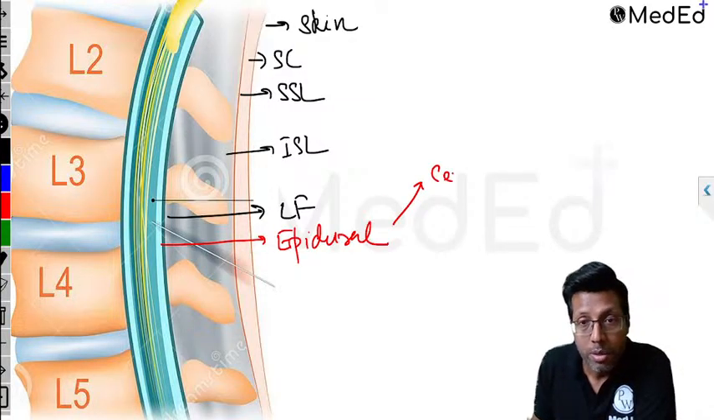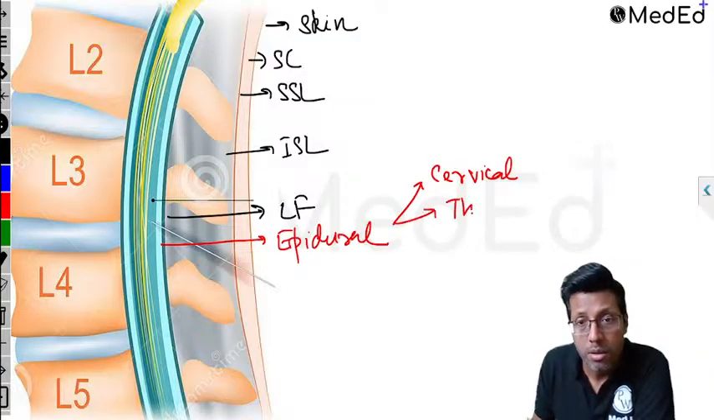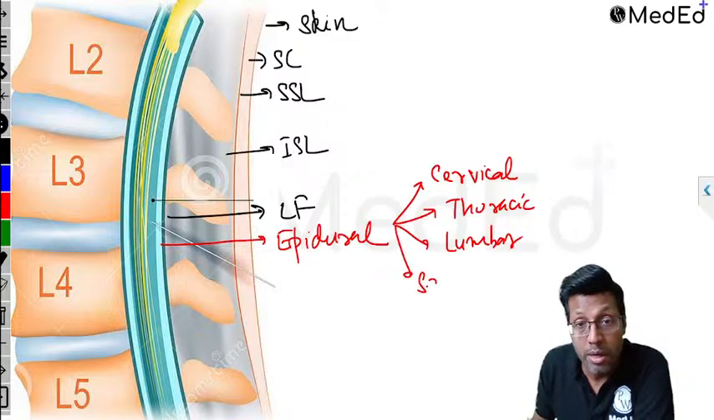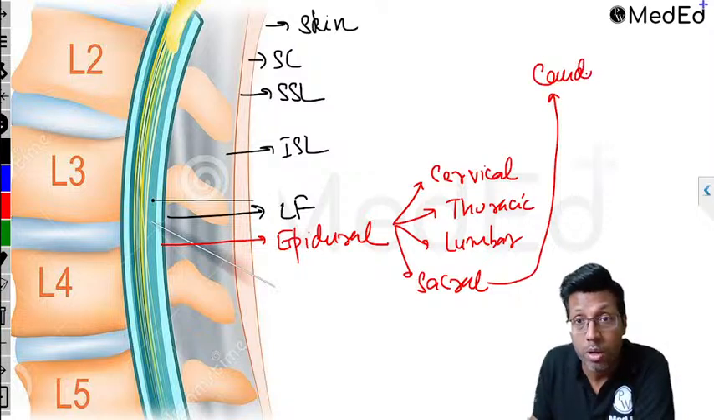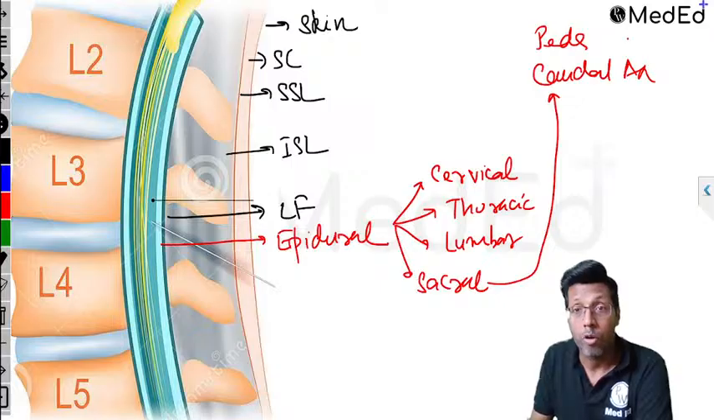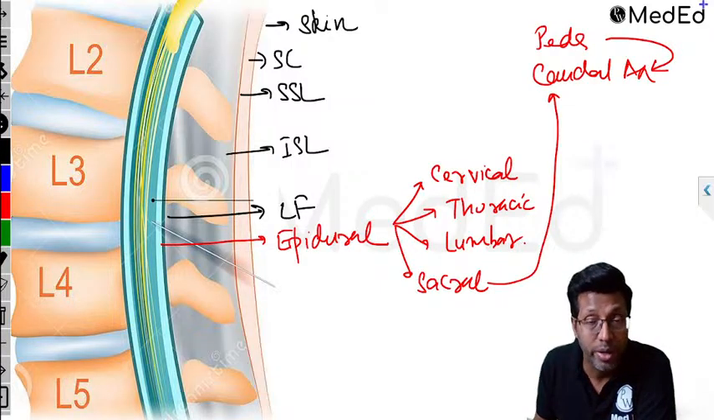Epidural, remember: it can be given cervical, thoracic, lumbar. I am telling you where all you can insert, as well as the sacral. All of you remember, sacral epidural is what is called caudal anesthesia, which is used in pediatric patients and for pain management. Don't get confused. So what is caudal anesthesia? It's nothing but sacral epidural.